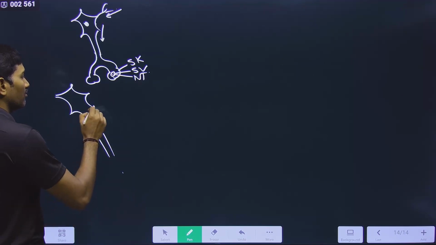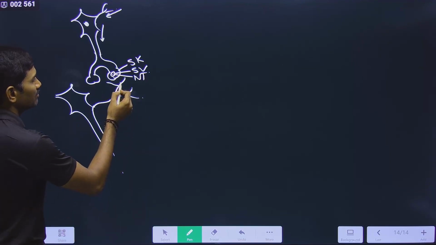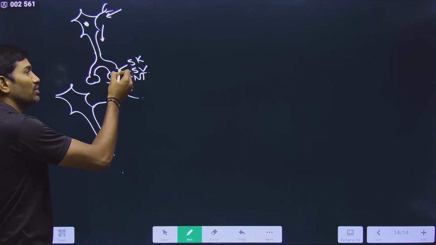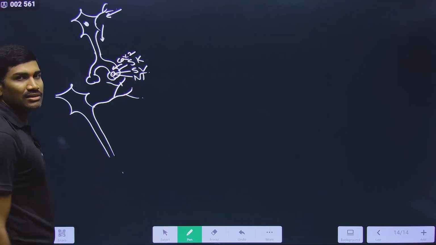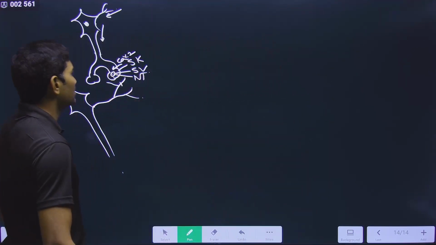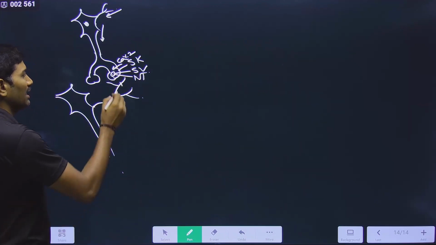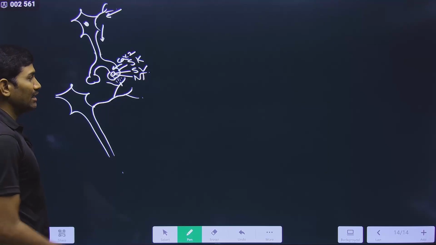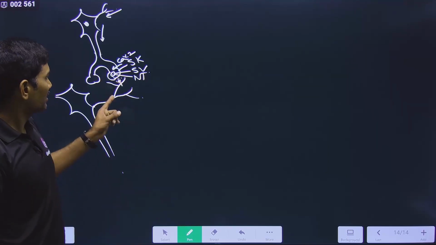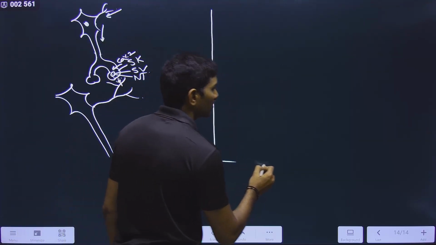This is the next neuron. For this next neuron, suppose these are the dendritic membrane. On this dendritic membrane, there are some receptors for this neurotransmitter. Once the impulse comes up to this, calcium ions come into the cell. Yes or no? Not in all cases, we are talking about acetylcholine, so that's why I am talking about calcium entry. So calcium is entering into this. The vesicle will come and fuse with the plasma membrane, and the neurotransmitter is released into the cleft. And once the neurotransmitter is released into the cleft, it will bind to the receptor. Clear? Keep that point there, and now I will draw one graph.